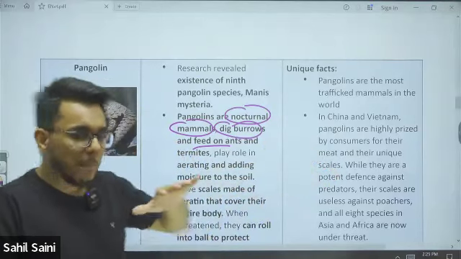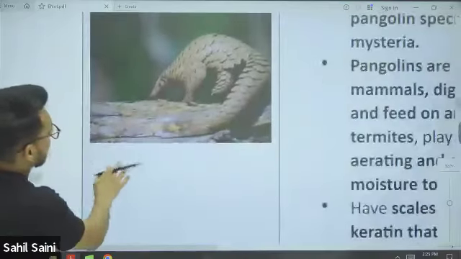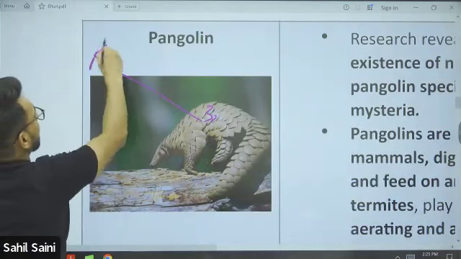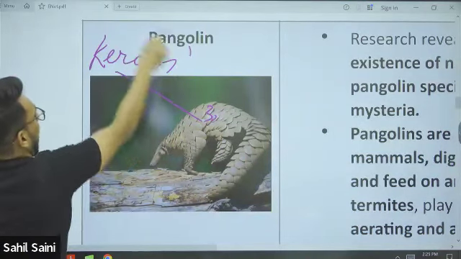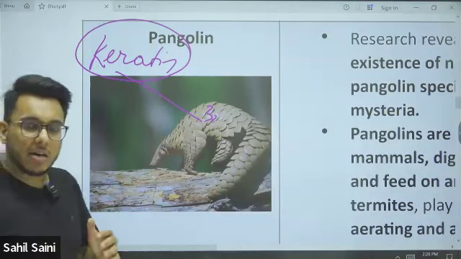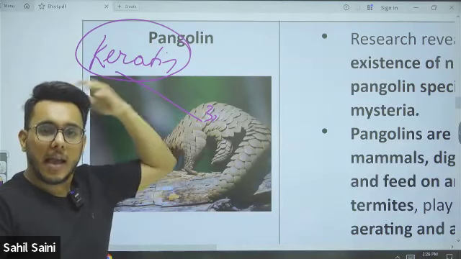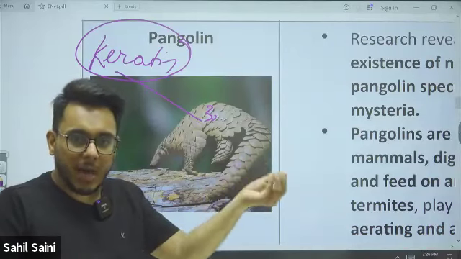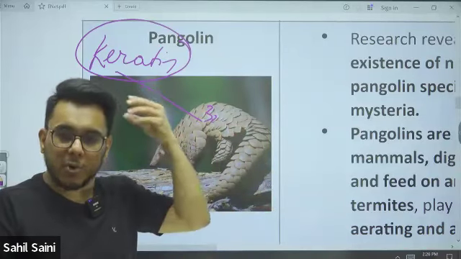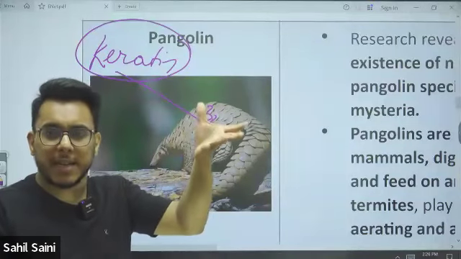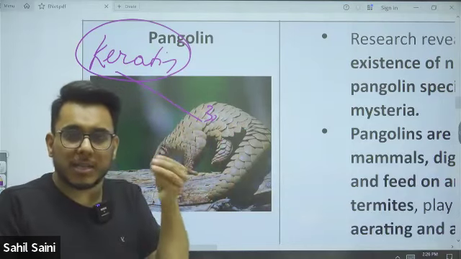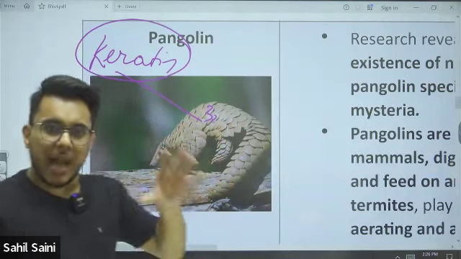Why? Because these scales are made up of keratin, and keratin has a lot of demand. It has a lot of usage in the hair industry. Many of you might have heard about the keratin treatment that people take to improve the quality of their hair. Many shampoos have keratin in them. So keratin has a high demand. It is used in the beauty industry and hair products, and for that keratin, they are hunted and killed.